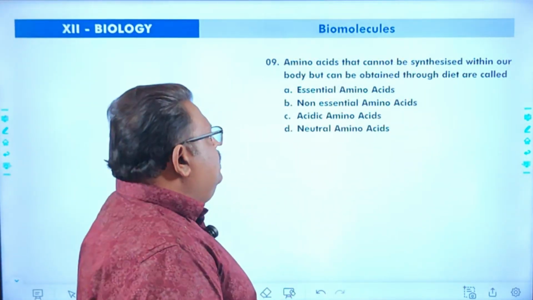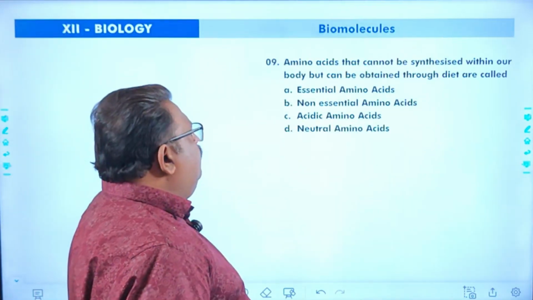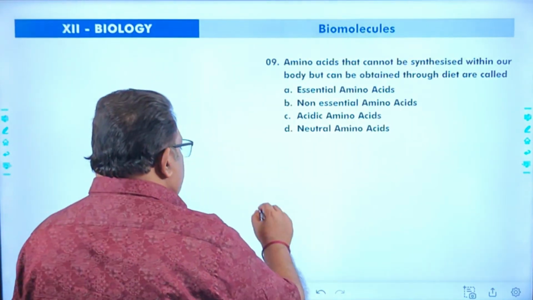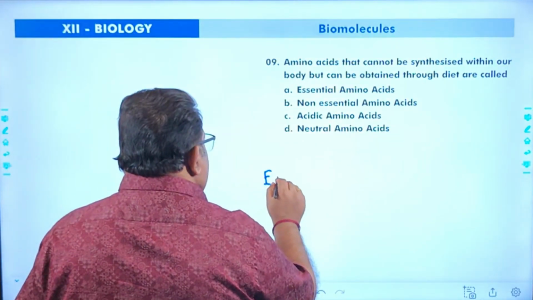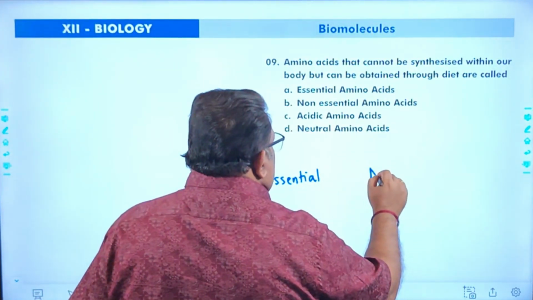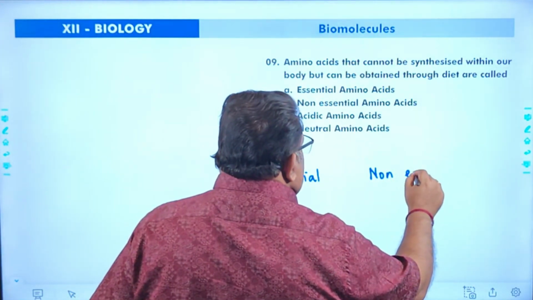Next one, amino acids that cannot be synthesized within our body but can be obtained through diet are called. There are two types of amino acids, essential amino acids and non-essential amino acids.